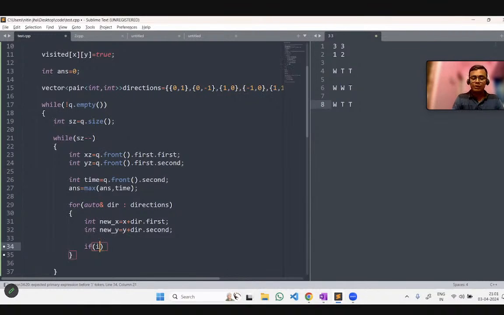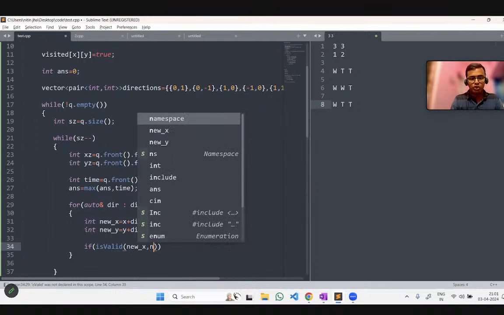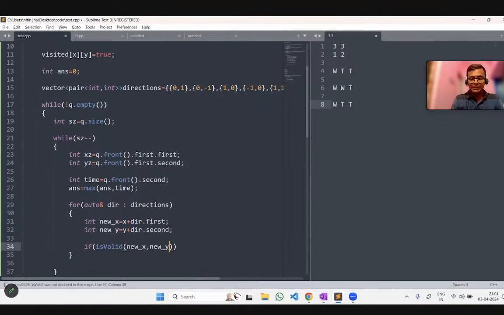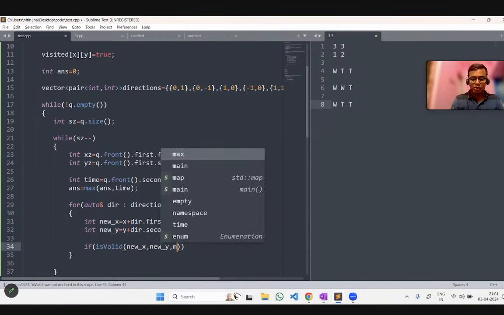So how will we check? We will call a new function, let's say isValid, that checks whether this index is actually in the range of the matrix or not. We will pass new x and new y, and then we will pass m comma n.